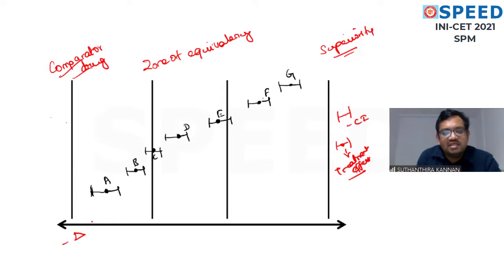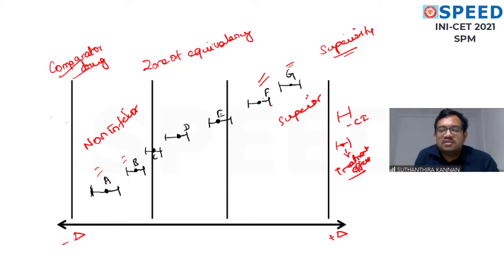How is this plot formed? This comes under minus delta. This comes under plus delta. Delta indicates whether it is superiority. F and G come under superiority. F and G drugs are superior to the existing drug. A and B are non-inferior. This comes under the non-inferior group. This comes under the superior group.